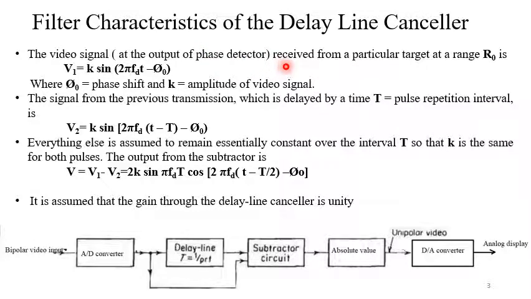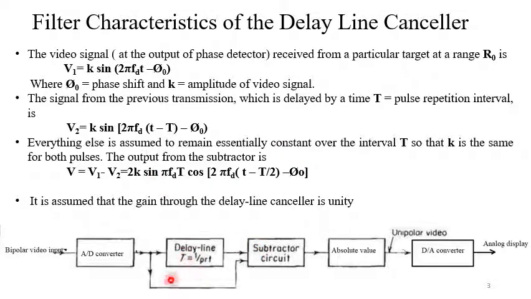The video signal received from a particular target at a range R0 can be written as V1 equal to K sine 2 pi fd t minus phi 0, where K is a constant amplitude and phi 0 is the phase shift. The signal from the previous transmission, delayed by the pulse repetition interval T, can be written as V2 equal to K sine 2 pi fd (t minus T) minus phi 0. Everything else is assumed to remain essentially constant over the interval T, so that K is the same for both the pulses.